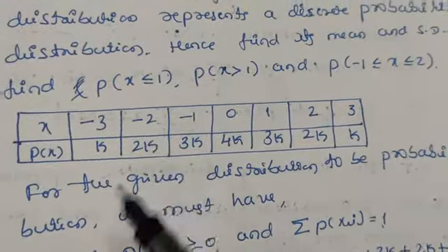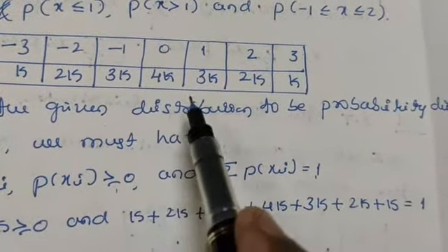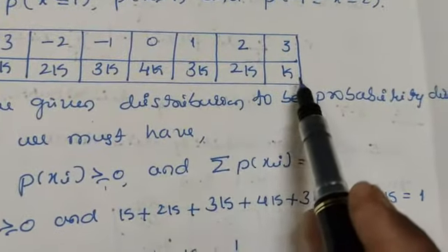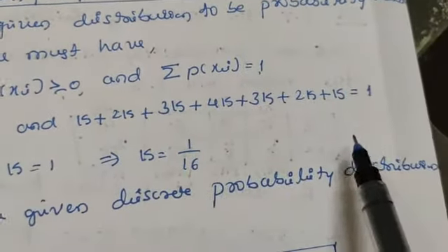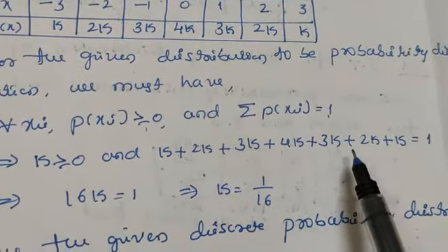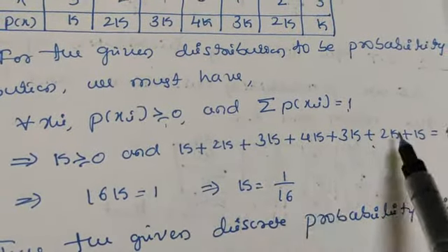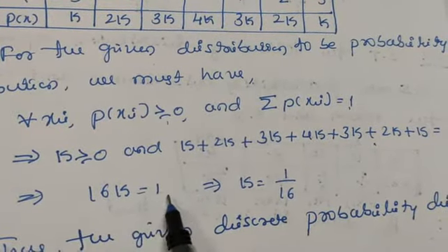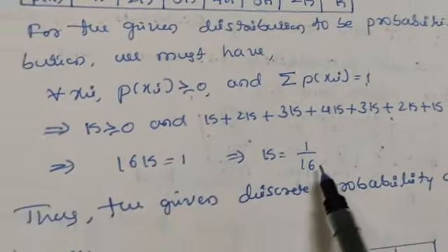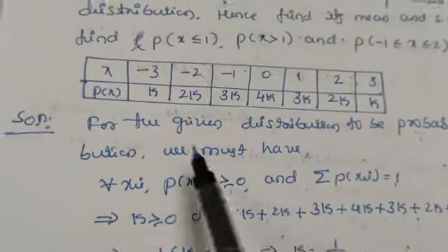P of x1, you have to add all these: k plus 2k plus 3k plus 4k plus 3k plus 2k plus k, and it should be equal to 1. This is from the definition of discrete probability distribution. After adding all this you get 16k equals 1, so k equals 1 by 16. Thus you have to substitute this value of k in the table.